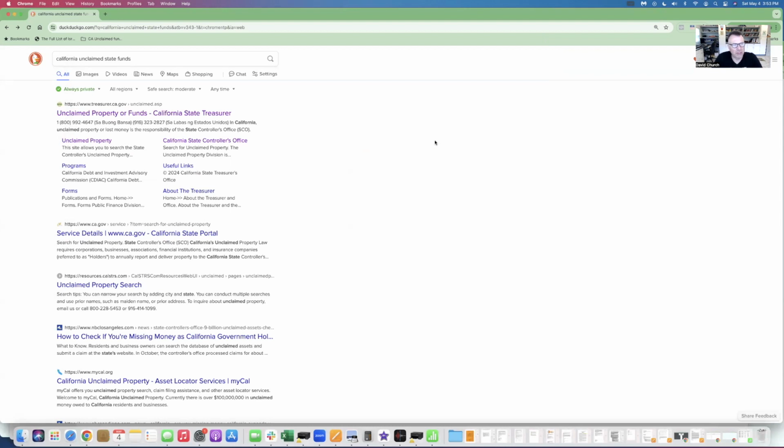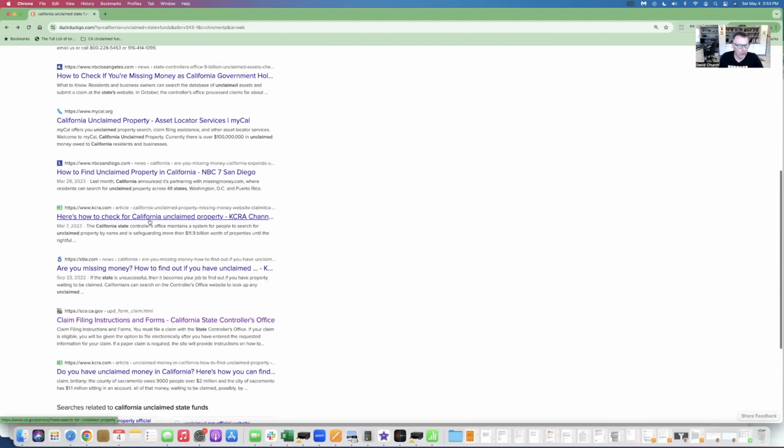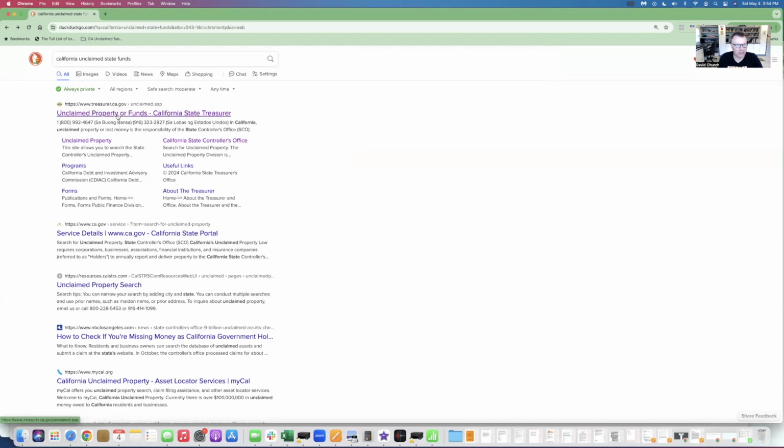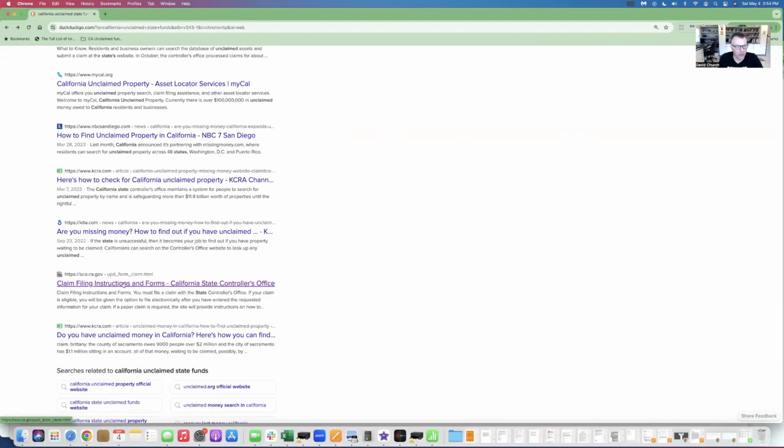Basically, the first thing I did is I just went to a search engine and put California Unclaimed State Funds, and you get a couple that come up. You want to get the one that says sco.ca.gov, because the others are just something a little different. You just want to go with the one with California.